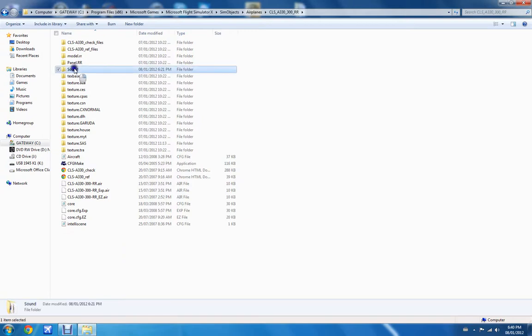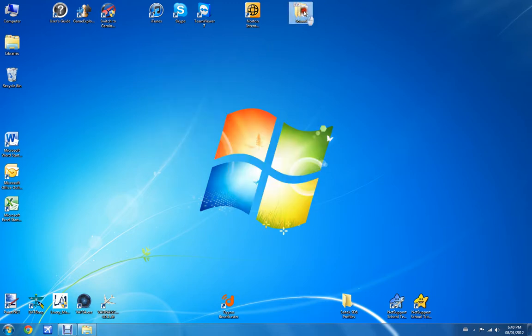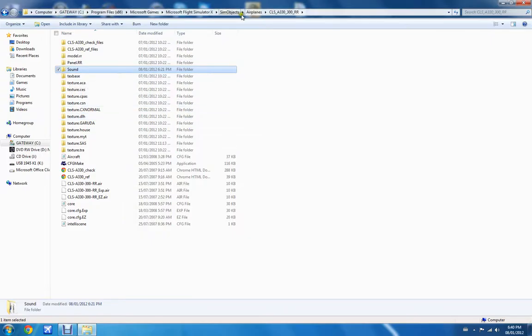But before you do that, just as a little precaution, you want to go back to the Rolls-Royce engines and copy and paste it onto your desktop. I can't paste it because I already have one right here. And I just tried this and it worked out pretty well. So there's no errors at all whatsoever, at least for me. But your experience may vary.